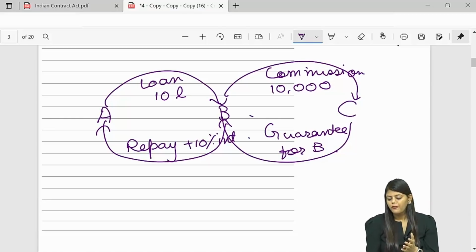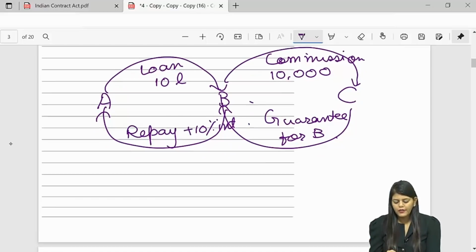So C will pay this 10 lakhs plus interest only if B defaults. If B pays full money, then the full 10,000 is profit for him, the commission. Let's say if B defaults, then C will have to pay the full amount. But later on C can recover it from B. That means sooner or later C is going to get his money back. But he is getting this commission because of the risk which he is taking for Mr. B. So commission contracts are perfectly valid.